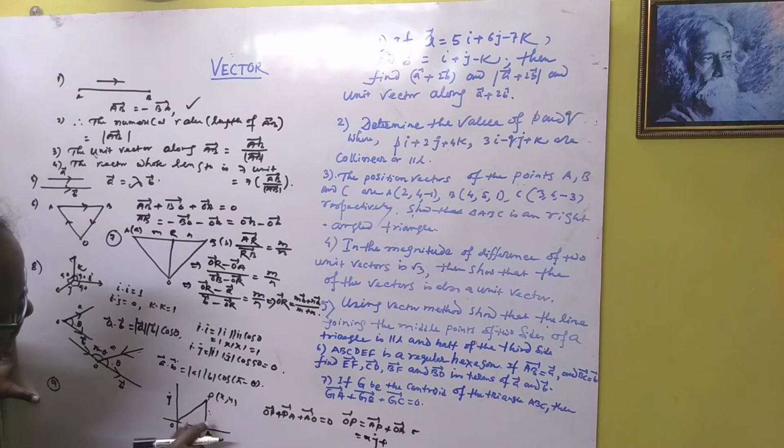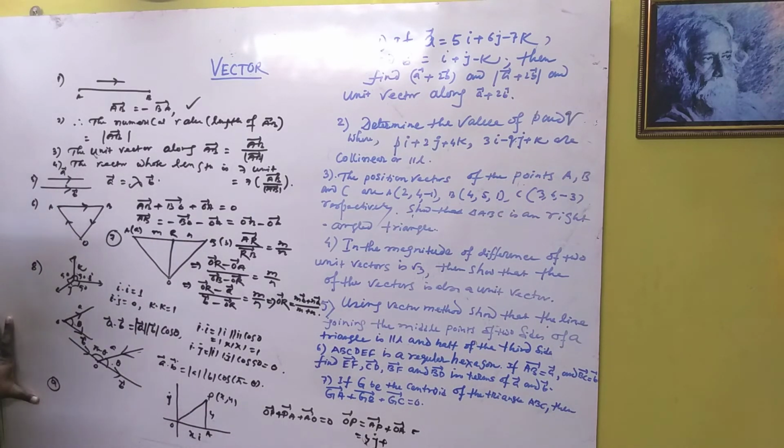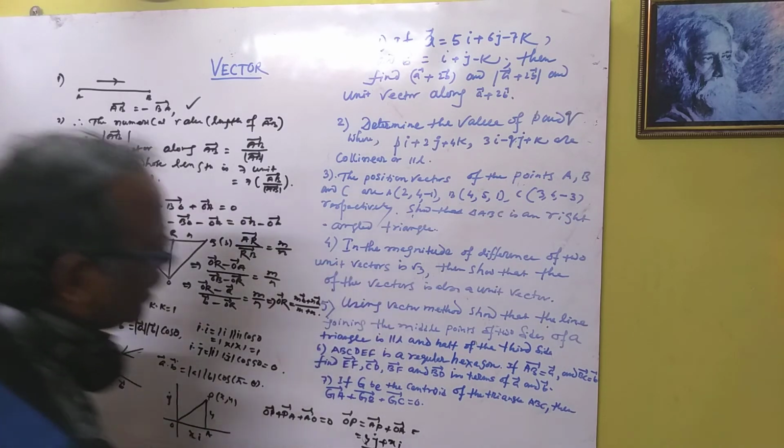There was some mistake: this is y and this is the x here. Okay, this is x and this is y. Along OA there is a unit vector i, and I want the vector OA whose length is x units, that is x into i, you can easily write. So that is how I represent the vector OP.